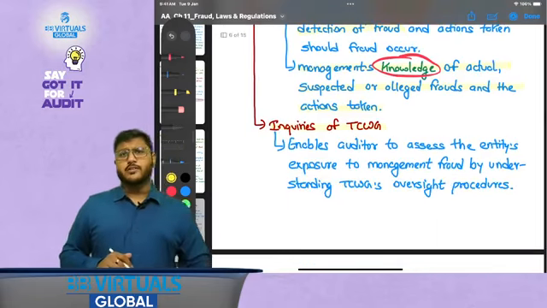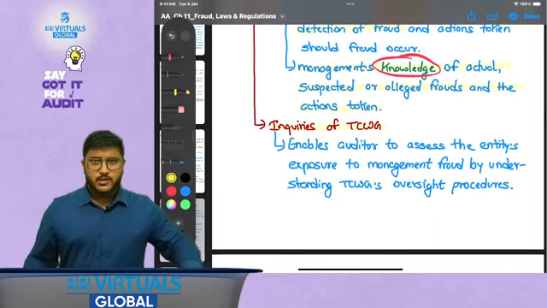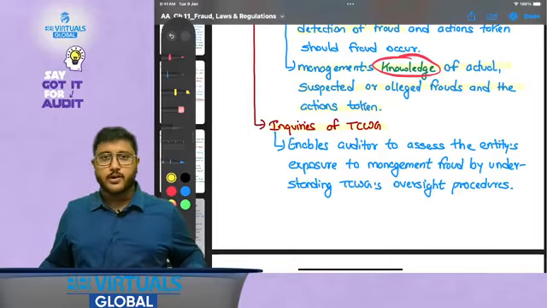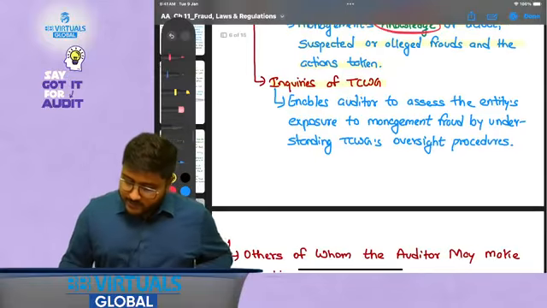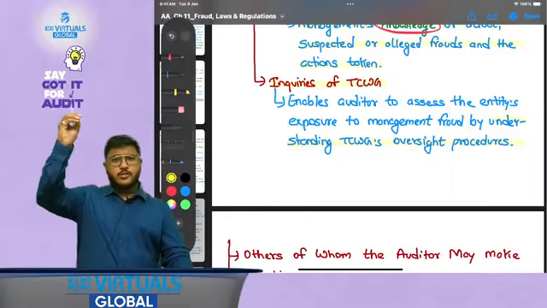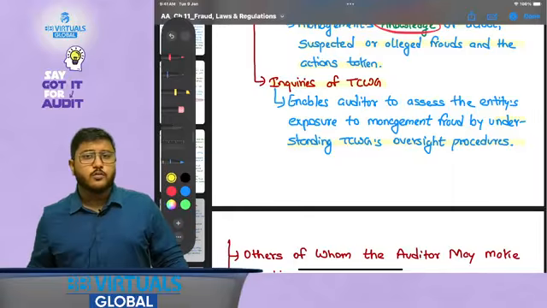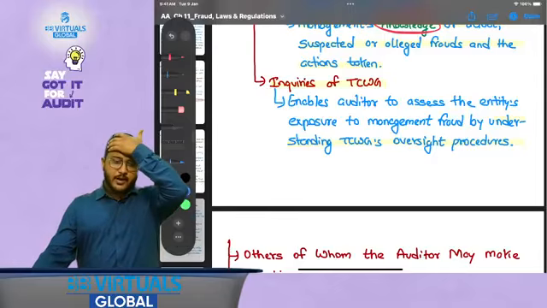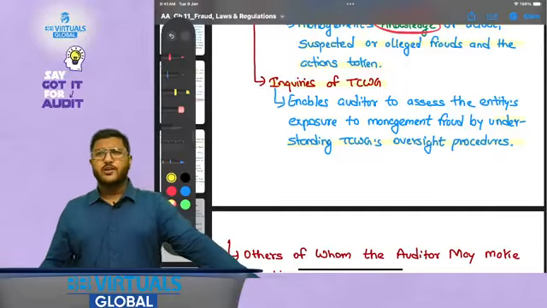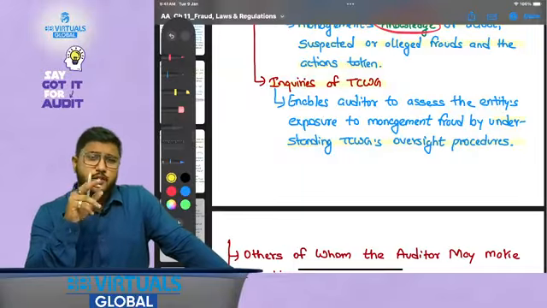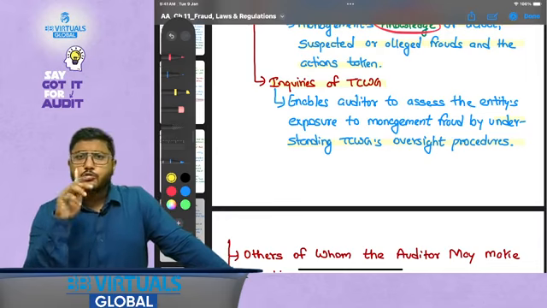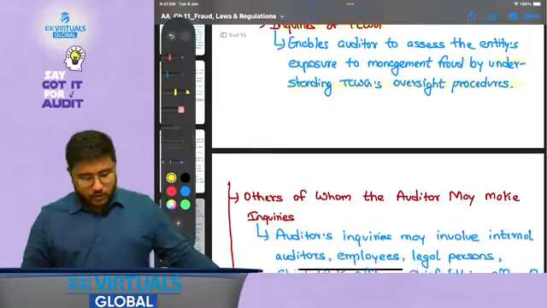Now inquiries of those charged with governance. See my friends, ultimate responsibility is of those charged with governance only, and if auditor thinks that management could also be involved in fraud, then they should inquire those charged with governance also. So it enables auditor to assess the entity's exposure to management fraud by understanding those charged with governance oversight procedure. If those charged with governance are actively involved in the management or actively involved in evaluation and review, then there are lesser chances of management fraud, because management also needs to report to those charged with governance who are actively involved in the business. What if I tell you that those charged with governance are not at all involved? Then you have to ensure that whenever you discuss about the management fraud, there are always higher chances if those charged with governance do not have the oversight responsibility or they are not involved.